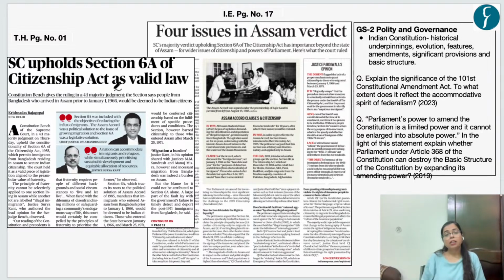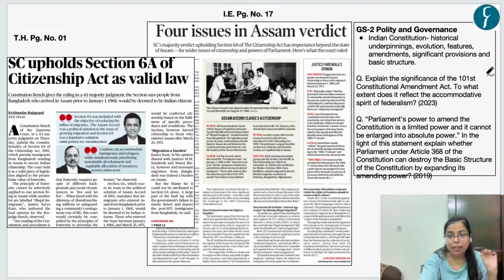So in this article, we will be discussing what is Section 6A of Citizenship Act, how it is related to Assam Accords, and what are the observations of Supreme Court in this issue. Okay, so let's begin our discussion. This news article is important for our GS paper 2, Polity and Governance, under the syllabus head, Indian Constitution, historical underpinnings, evolution, features, amendment, significant provisions, and basic structure.